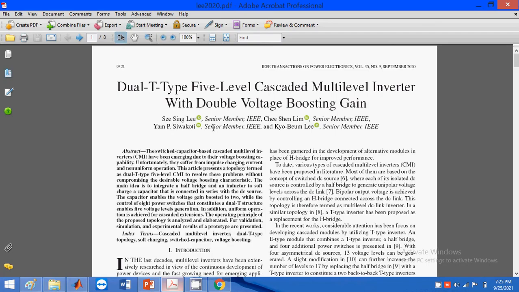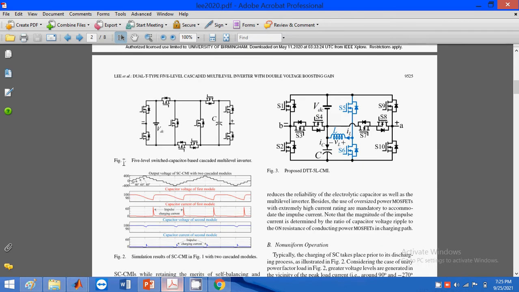In this design, we prefer the 5-level switched capacitor based cascaded multi-level inverter. This is also one type of conventional method. Why? Because the proposed method is this one. But here also we have a conventional method. By using the 5-level switched capacitor based cascaded multi-level inverter, we have self-balancing voltage across this terminal, and also voltage boosting for the output terminal. These two are the advantages of the 5-level switched capacitor based cascaded multi-level inverter.